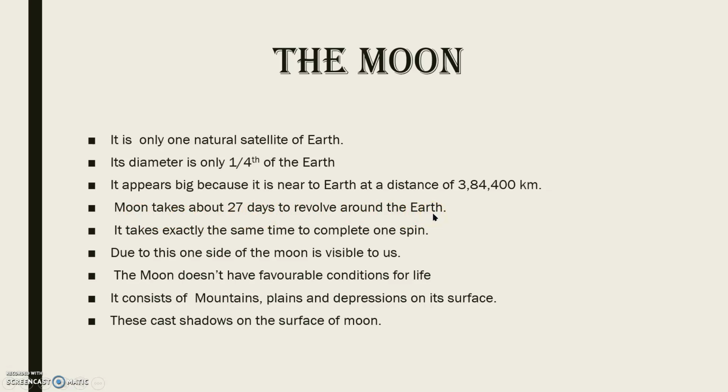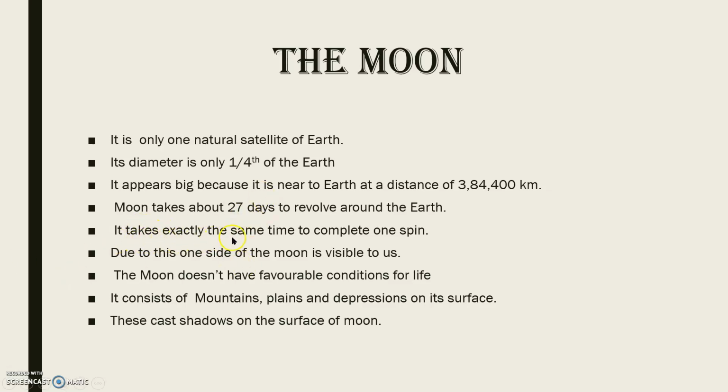As in the solar system all the planets move around the sun, in the same way these satellites move around the planets. Here moon is the natural satellite of the earth. That's why the moon revolves around the earth. To move around the earth, it will take 27 days. That means it will complete one revolution around the earth within 27 days.